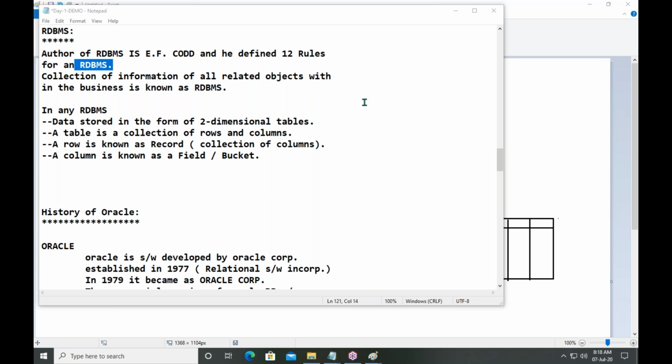This is about RDBMS concepts. What is data? What is database? What is database management system? And last, what is RDBMS?